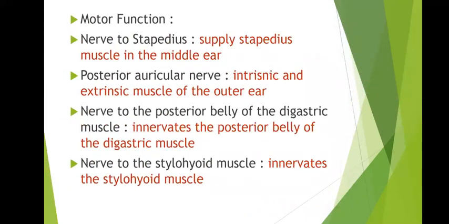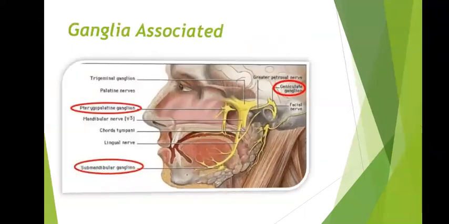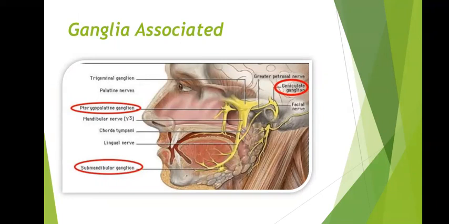Motor function. The nerve to the stapedius supplies the stapedius muscle in the middle ear. The posterior auricular nerve supplies intrinsic and extrinsic muscles of the outer ear. The nerve to the posterior belly of the digastric innervates the posterior belly of the digastric muscle. And the nerve to the stylohyoid innervates the stylohyoid muscle. The ganglia associated are the pterygopalatine ganglion, submandibular ganglion, and the geniculate ganglion.